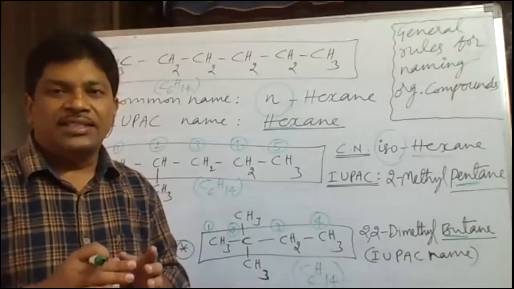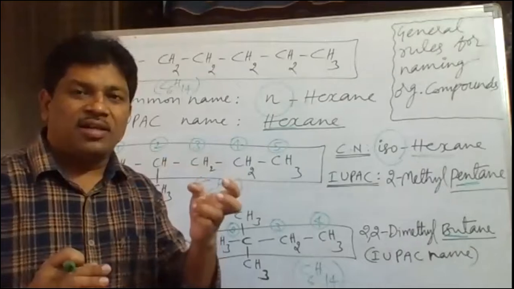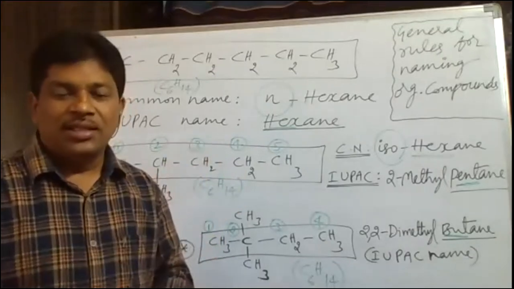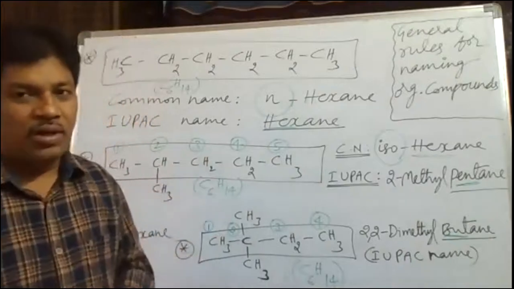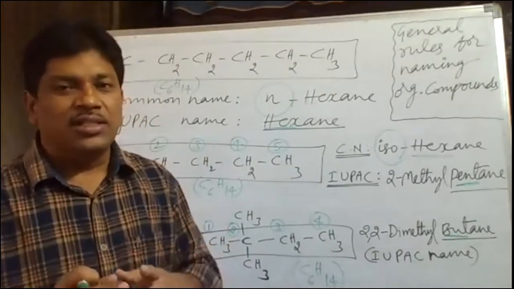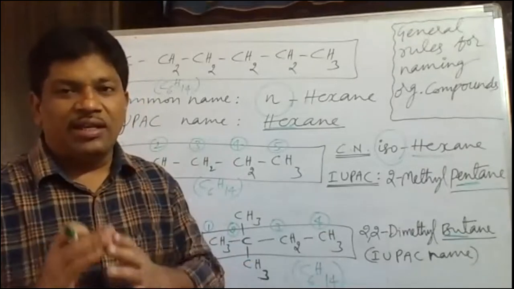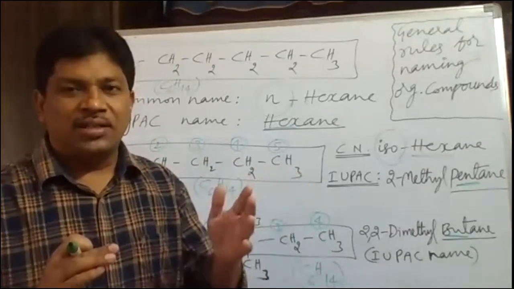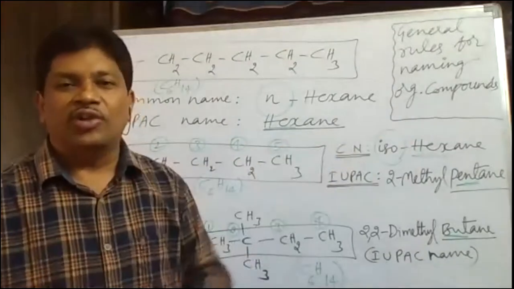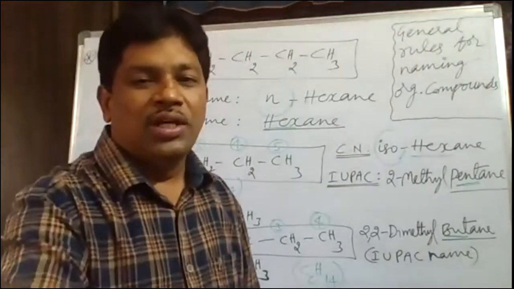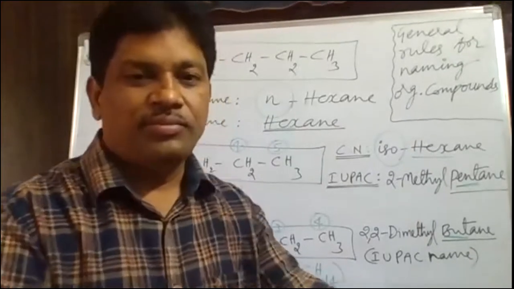So wherever you see the prefix neo, we have to understand that the last but one carbon, the second last carbon, should bear two methyl branches. If you see the word iso before the name hexane, heptane, we have to understand that the last but one carbon has one methyl branch. And if you see N-hexane, all 6 carbons of hexane should be written in the straight chain without any branches. So that point we have to keep in mind. The same thing we'll discuss with the help of a PPT.